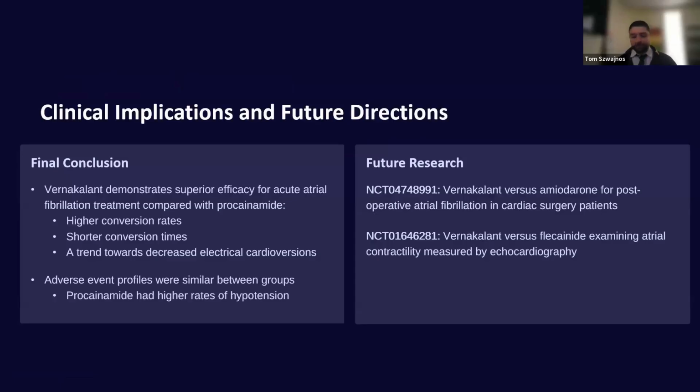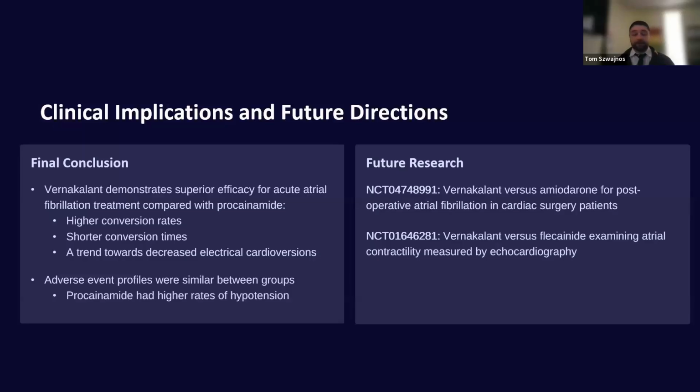Adverse event profiles, relatively similar, potentially a little bit more for Procainamide, and Procainamide definitely was plagued by that higher amount of hypotension, which again was to be expected. Now, I always like to do a little bit of what's kind of coming into the pipeline. So I had a little bit of future research that's kind of coming our way.